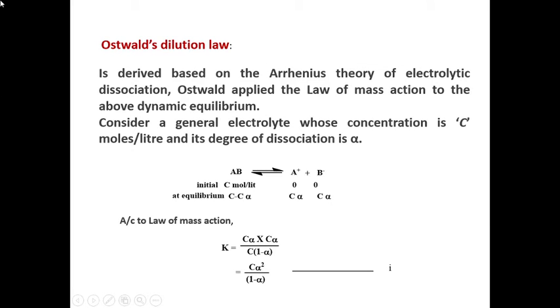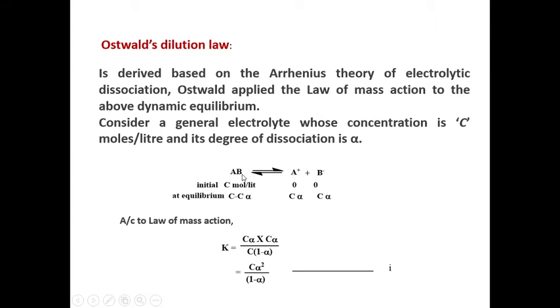Another scientist, Ostwald, applied chemical equilibrium to the Arrhenius theory of electrolytic dissociation, because he assumed that there is equilibrium between undissociated molecules and dissociated ions. By taking a general electrolyte, he derived the relationship between degree of dissociation and dilution.